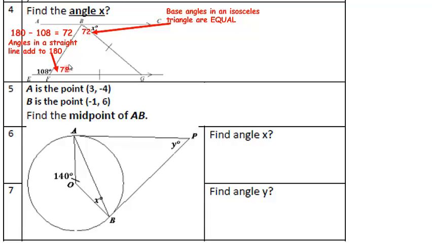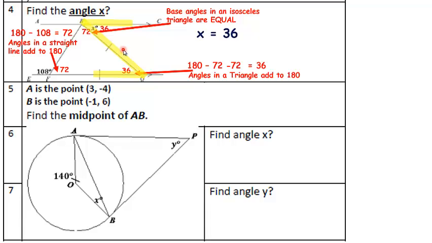Once I know 2 angles inside the triangle, I can work out the third because the 3 angles in a triangle add up to 180 degrees. So 2 lots of 72, take away that from 180, leaves me 36. If I think about the parallel lines and that Z shape, that Z shape means that if that's 36, X is going to have to be 36 as well. If X is 36 because alternate angles are equal.